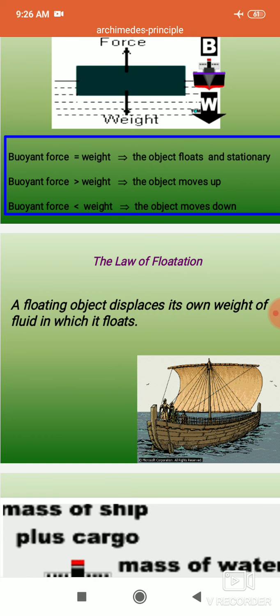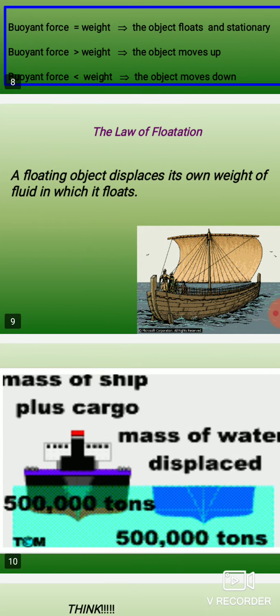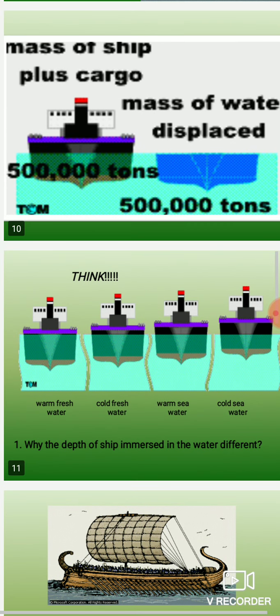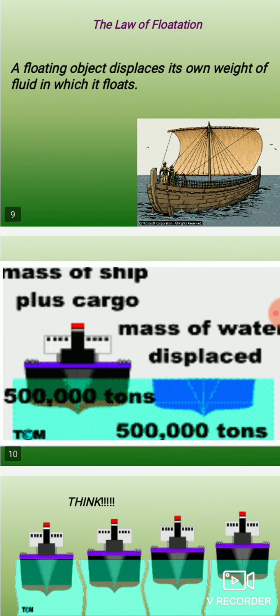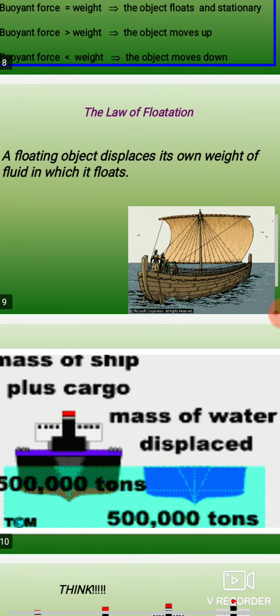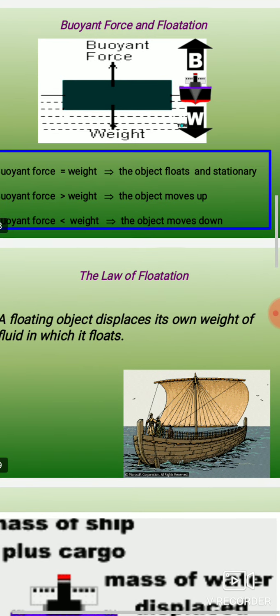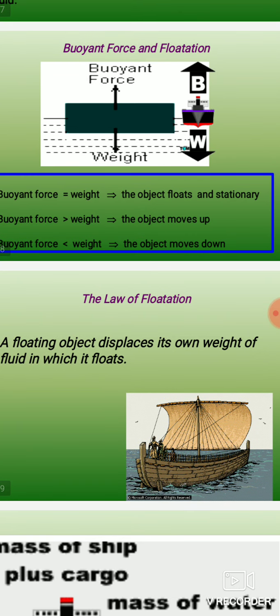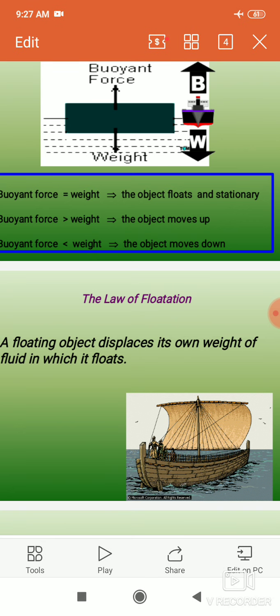Yes students, this is an important topic of Archimedes principle. With the help of this, you can understand how objects sink, how objects float on the surface of the liquid, and how objects remain stationary with half of the object in the liquid. It means that the object does not sink totally and does not float totally. In this case, the object remains neither at the bottom nor on the top.